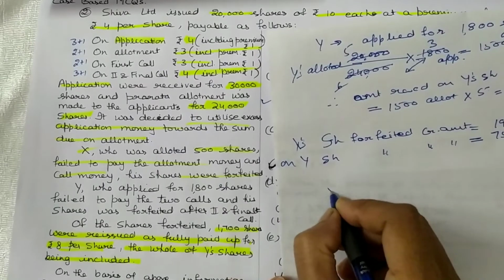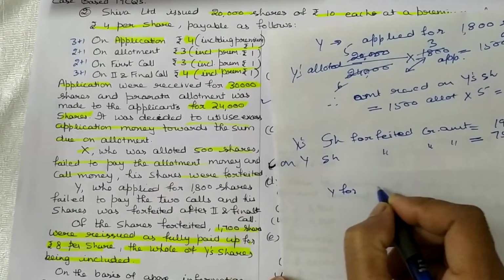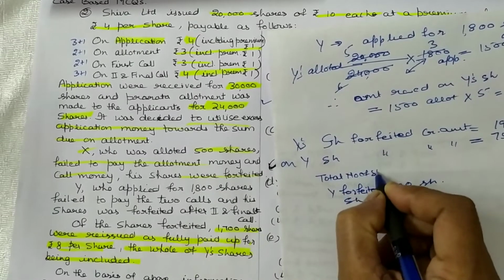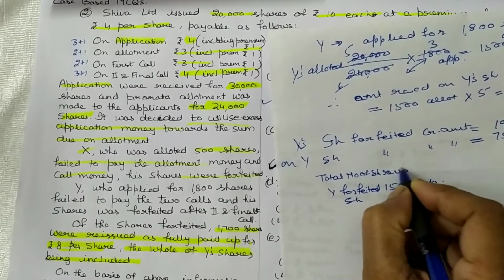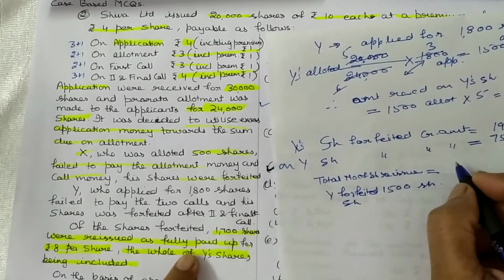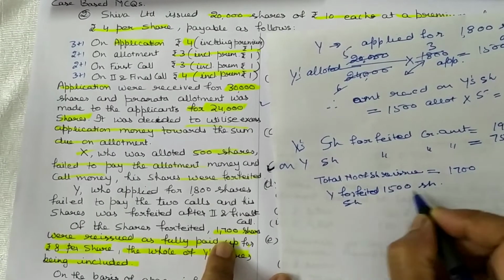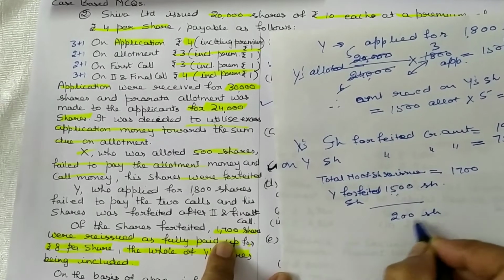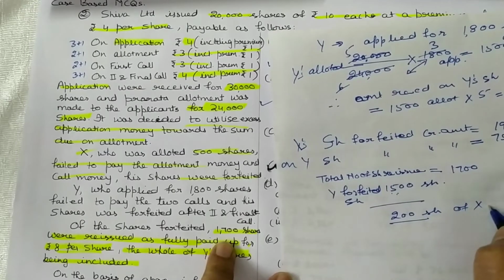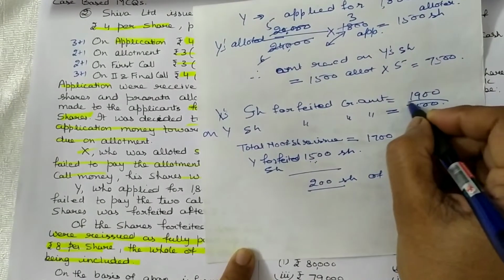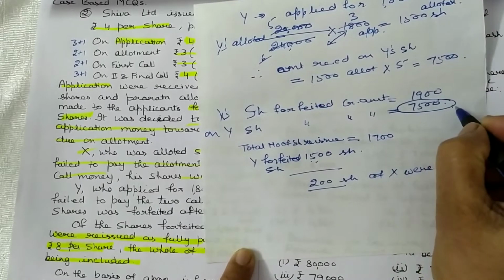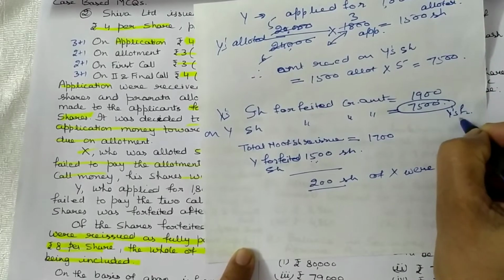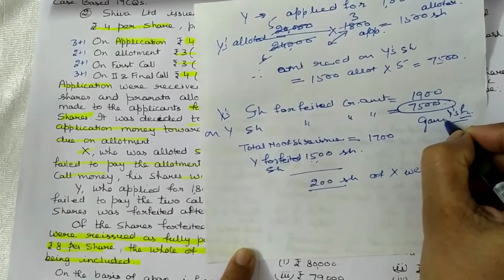Y forfeited shares is equal to 1,500 of shares reissue is equal to 1,700. Out of this, Y shares are 1,500, the rest 200 shares of X were reissued. Y's forfeiture credit amount, gain on Y's forfeiture.